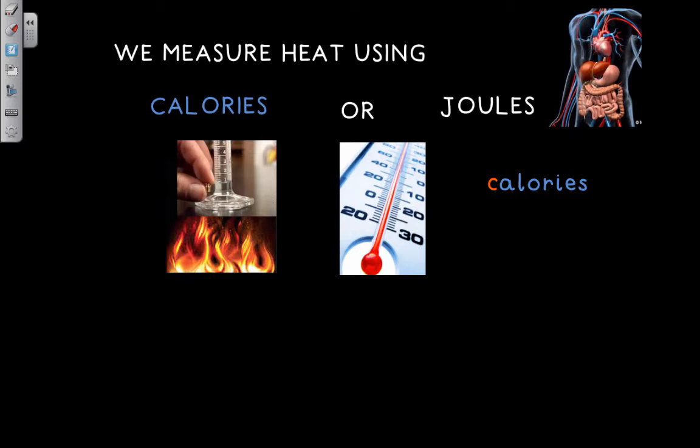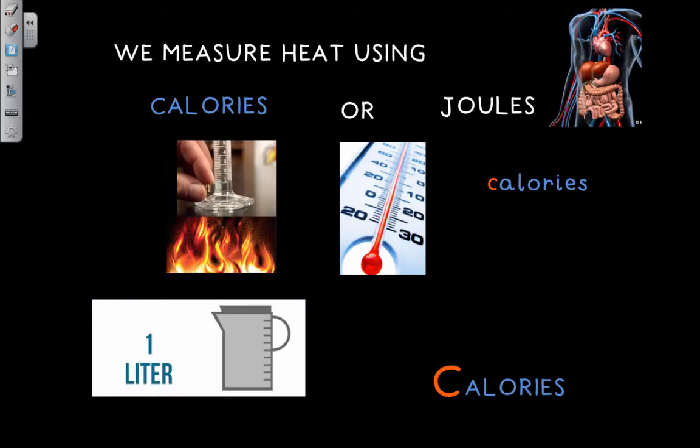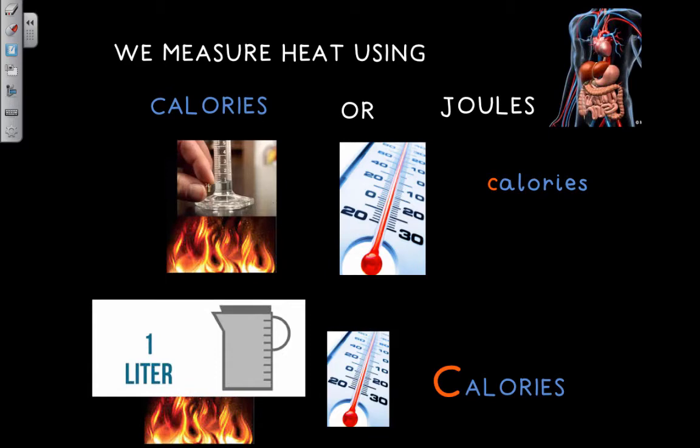But actually, there's more. This is calories with a lowercase c. But the one that we actually use when we talk about the amount of calories that are in a hamburger, for example, are calories with an uppercase C. Calories with an uppercase C are known as kilocalories, and they are the amount of energy that is needed to raise the temperature of 1 liter of water by 1 degree Celsius.